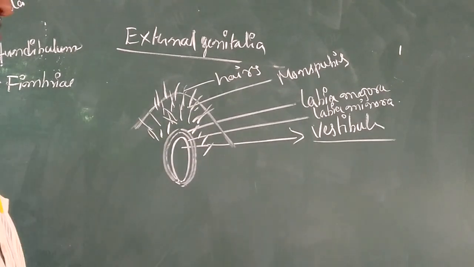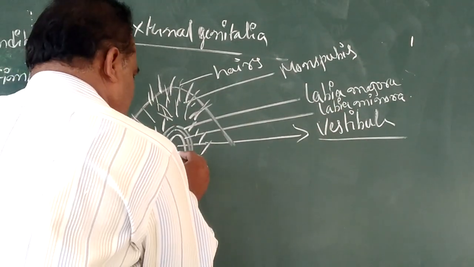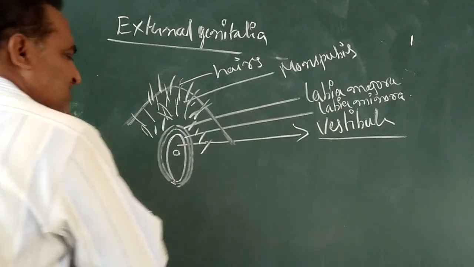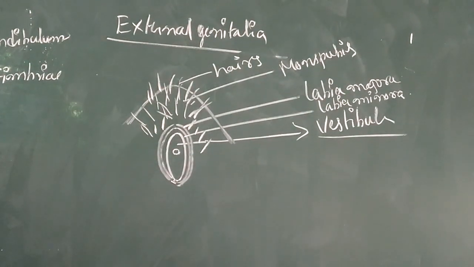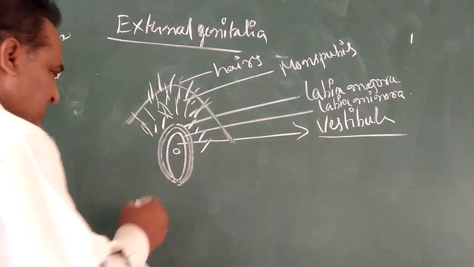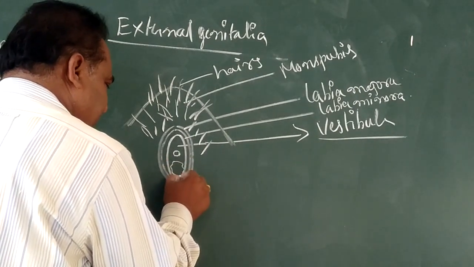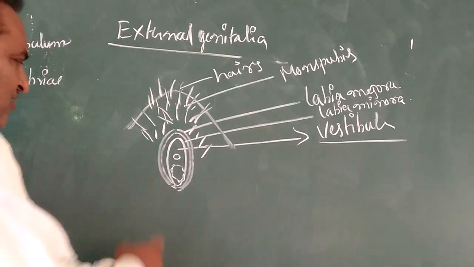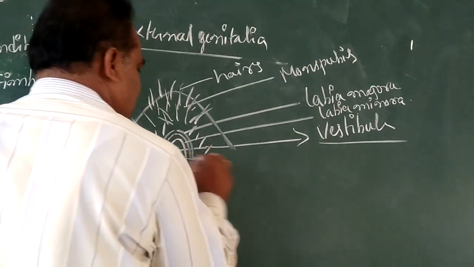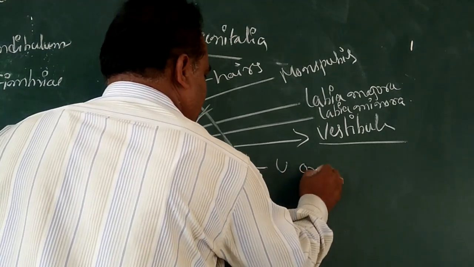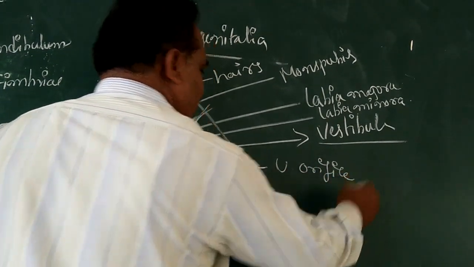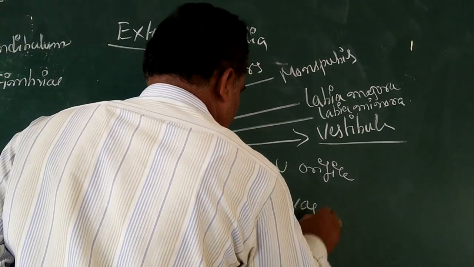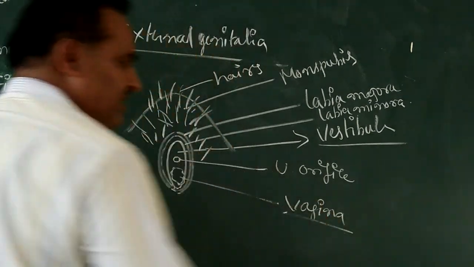At the region of the vestibule there are two openings. One is a very small opening, the urinary orifice, and next to it is a large opening, the vagina.